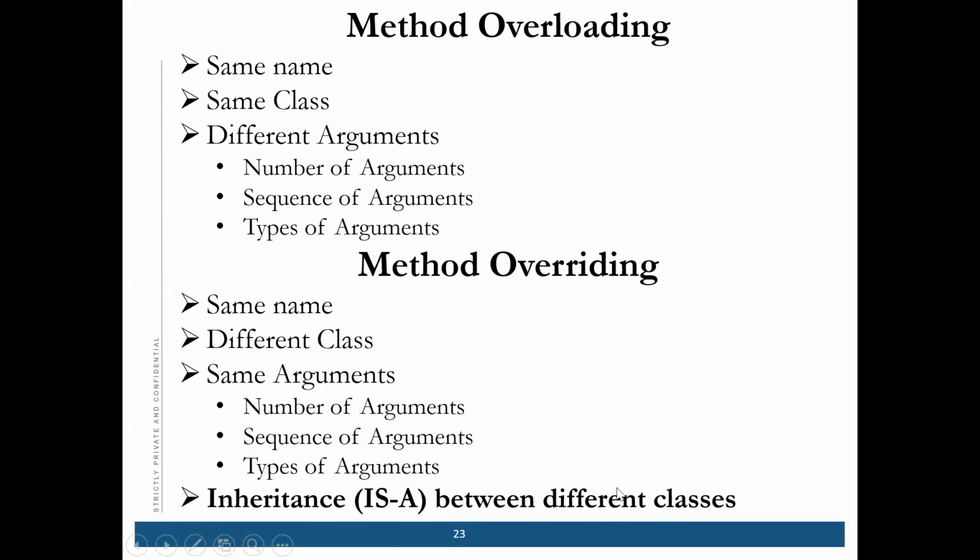But one more thing: in these different classes, you should have a relationship, that means inheritance. You remember I told you that when we do inheritance, I will tell you how we can achieve method overriding with the help of inheritance. There was one topic, and I said that when we finish method overloading, we will complete this topic. So with the help of inheritance, we can achieve method overriding.